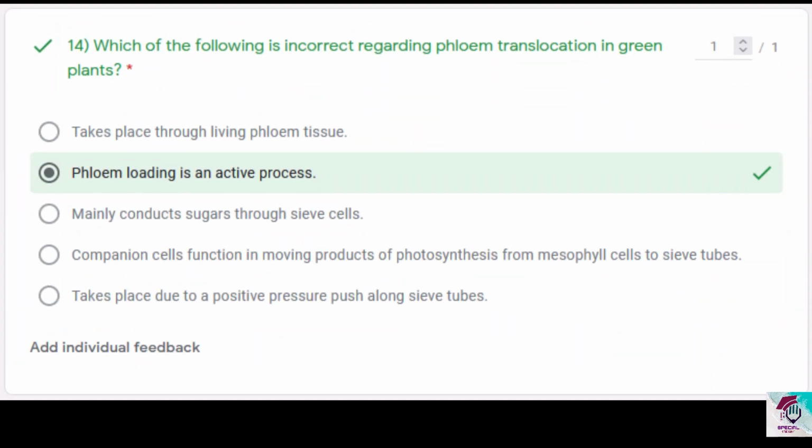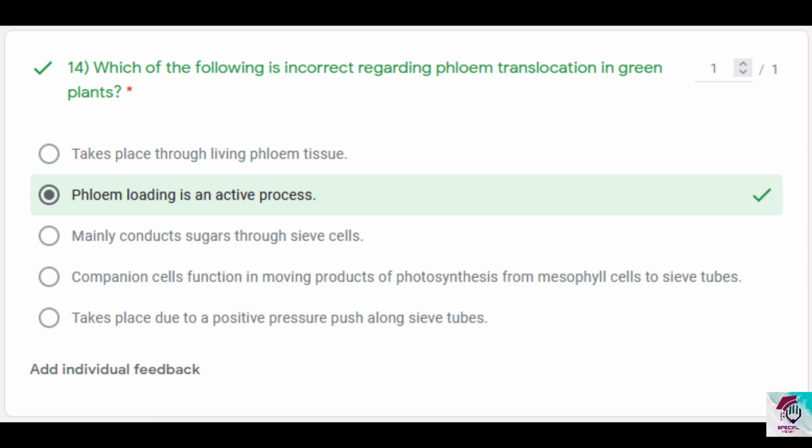Question 14. Which of the following is incorrect regarding phloem translocation in green plants? Why I say green plants is it may be the angiosperms, the gymnosperms, the vascular plants, you name it, anything. So we are going to check the incorrect statement regarding phloem translocation.